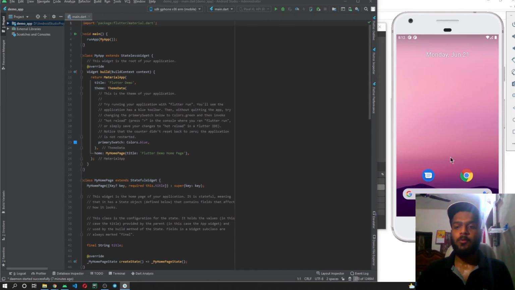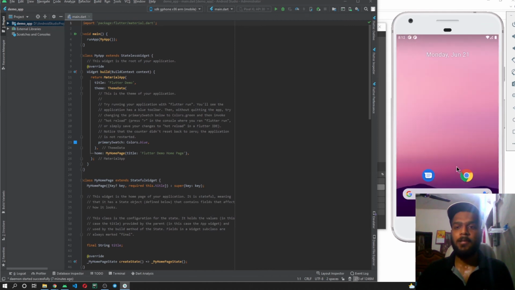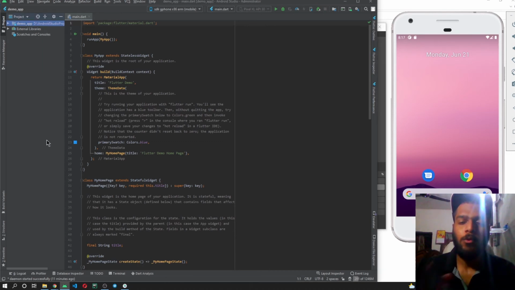Before going there, you can see over here that the emulator has been loaded and the setup for the emulator has completed. Let me switch back to my mobile screen. So now let us see how you can set up a physical device. Here you can see that I have opened my mobile phone, and I'll also start the recording over here. Now let us see how we can set up a physical device.